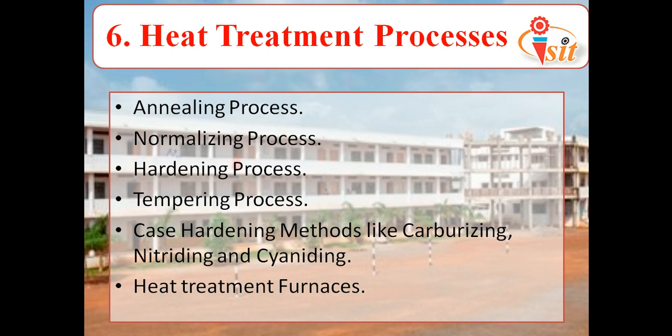Okay, in this, we will heat the material as per our requirement, up to some temperature. Then we will hold the material as per the temperature range, as per the size of the component, as per the composition of material. Then we will cool the material in any cooling media. We can cool the material in furnace, in air, or in water also. These first three types, that is annealing process, normalizing process and hardening process, are divided on the basis of their cooling media.